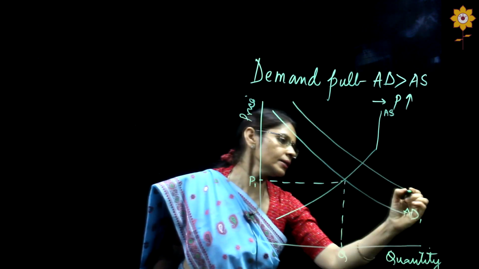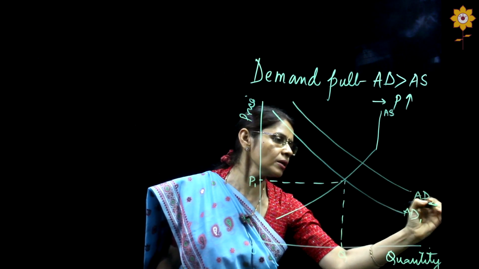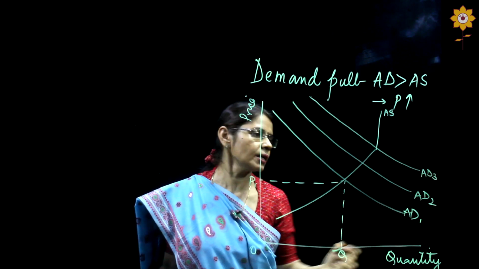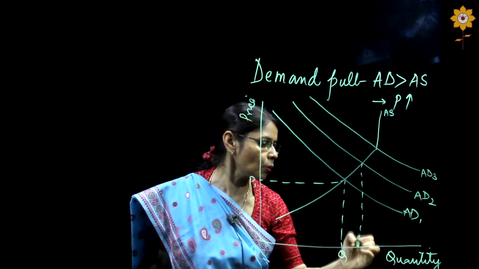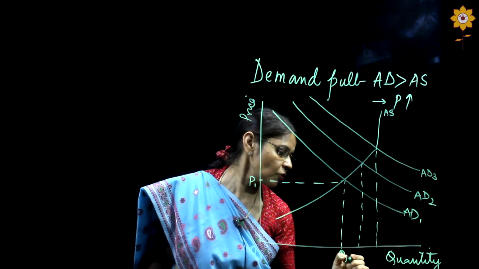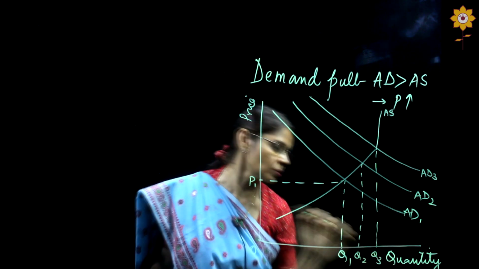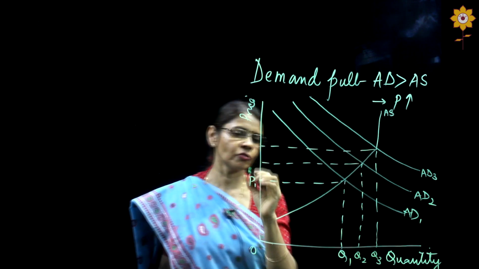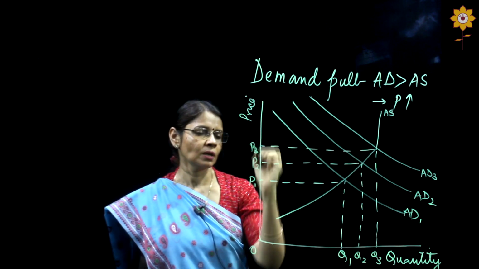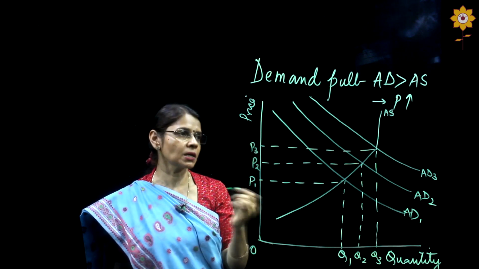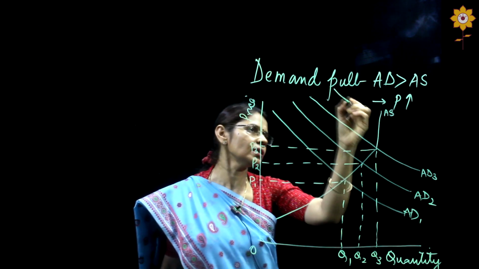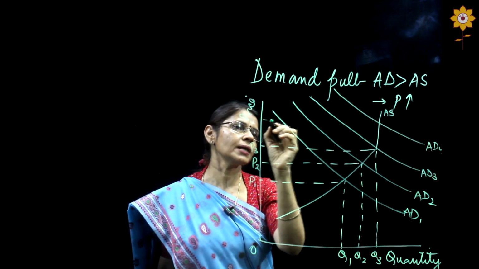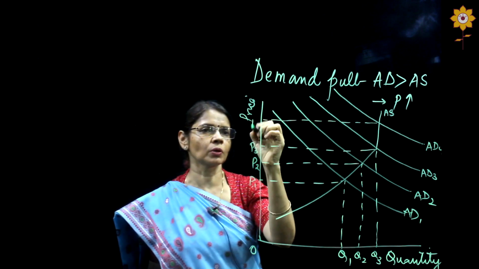Now if the aggregate demand rises from AD1 to AD2 or from AD2 to AD3, it leads to a rise in quantity from Q1 to Q2 to Q3. Along with that, the prices also rise from P2 to P3. This rise in price is nothing but inflation. Moreover, if there is a further rise in demand, these prices rise multifold to P4.